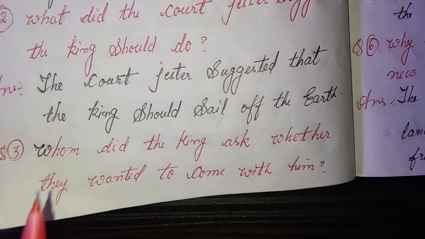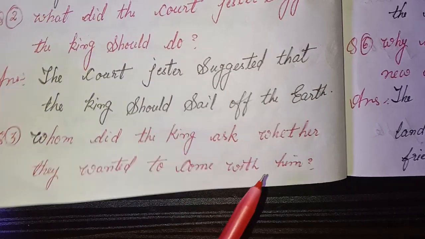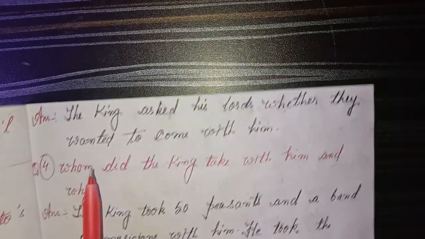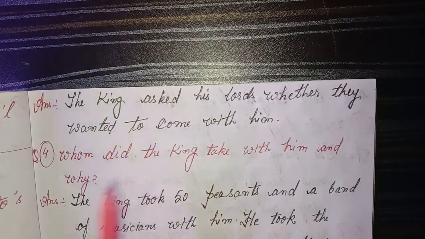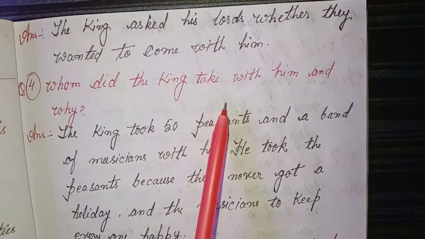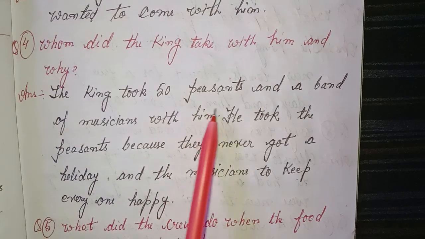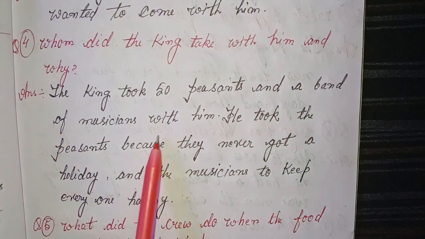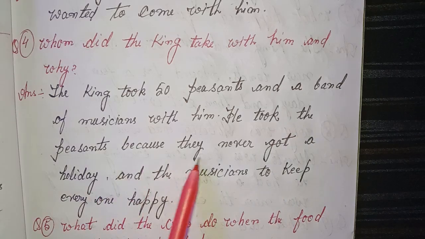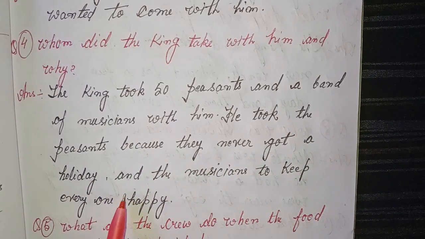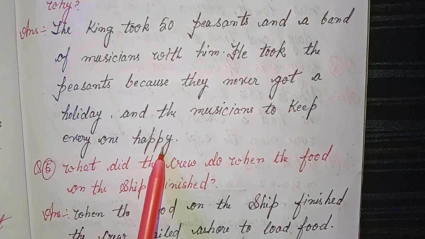3. Whom did the king ask whether they wanted to come with him? Answer. The king asked his lords whether they wanted to come with him. 4. Whom did the king take with him and why? Answer. The king took 50 peasants and a band of musicians with him. He took the peasants because they never got a holiday and the musicians to keep everyone happy.